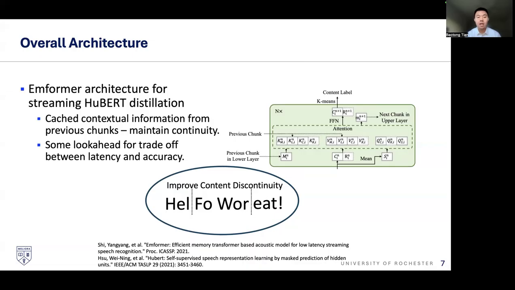And how we train this model, we use the distillation method. We are using a streaming architecture to distill the discrete code from the HuBERT model. HuBERT is a transformer model that is bidirectional, so it has a very long attention span and requires a lot of future information, which is not adequate for our task. So we're using the Emformer architecture for distillation.